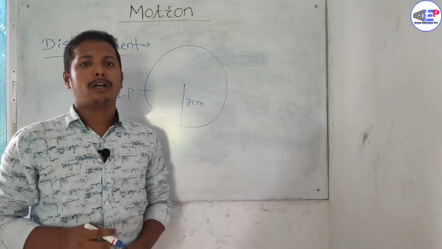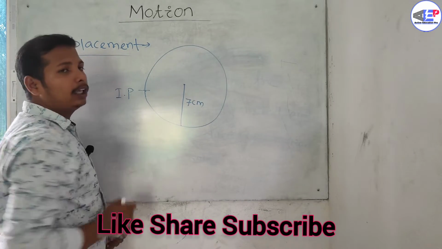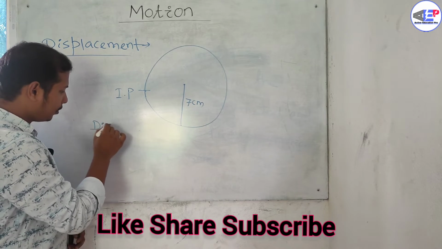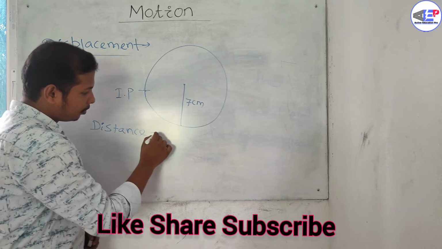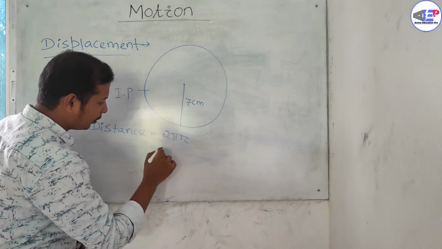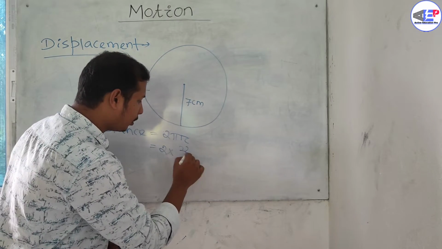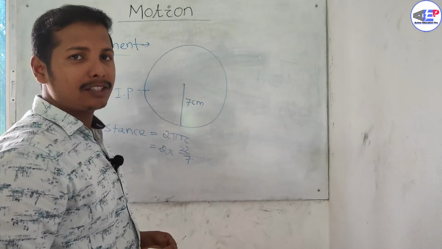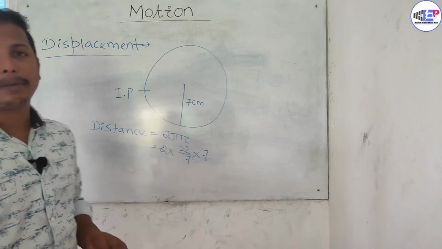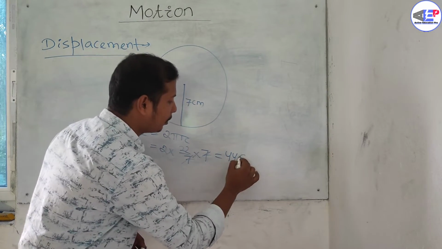So the distance covered by him after completion of one round will be the circumference of the circle, which will be equal to 2 pi r. We know the value of pi, which is equal to 22 by 7, and here r is the radius of the circle, which is 7. So the distance travelled by him will be equal to 44 centimeter.